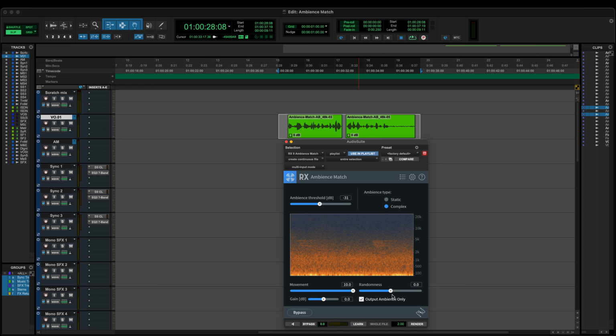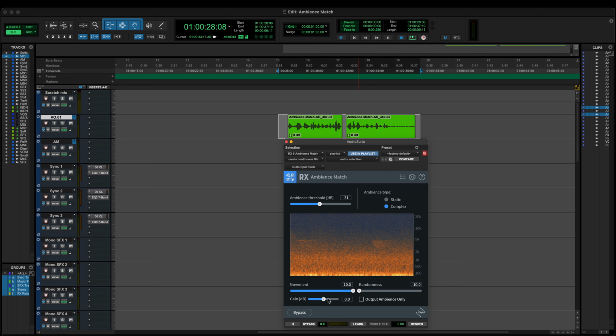Moving on to randomness. Higher values in this parameter allow the generated ambience to differ more from the learned input and encourage more variation. Lower randomness will try to match the learned input closely and may sound more like copying and pasting. Often, a randomness near the default of 50% will yield the most natural results. Again, for complex mode only. I want the generated ambience to sound similar in movement to the original ambience, so I'm going to leave this parameter all the way at -10. This will make sure that the generated ambience is as close to the learned ambience as possible.